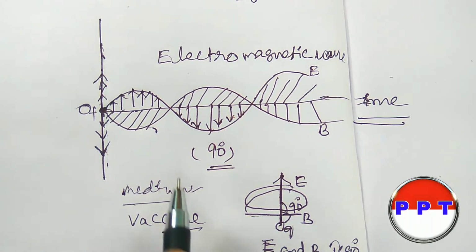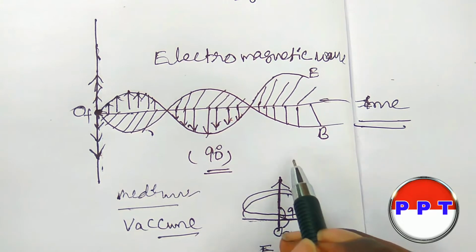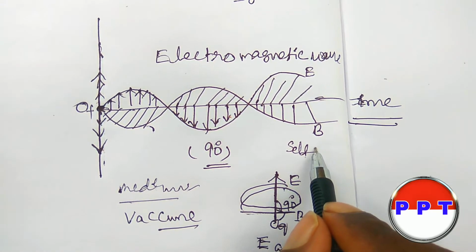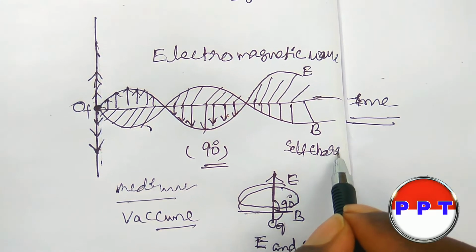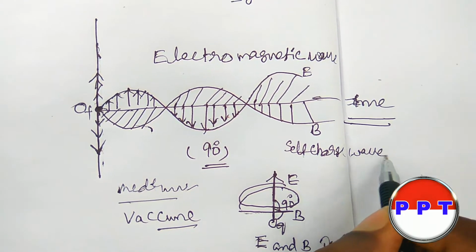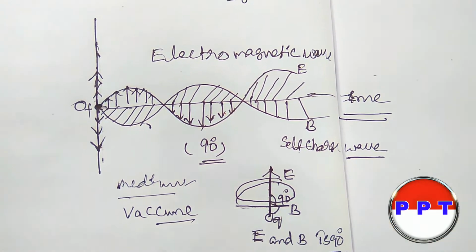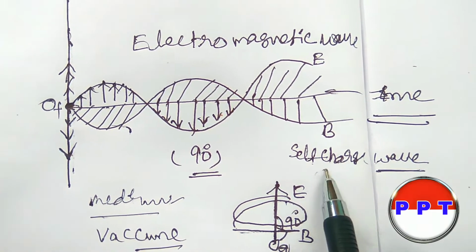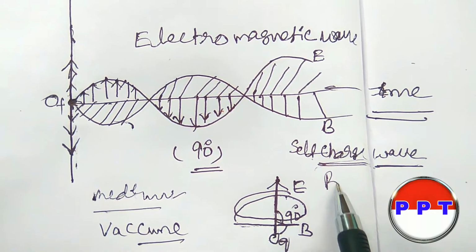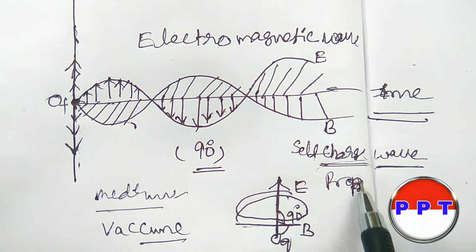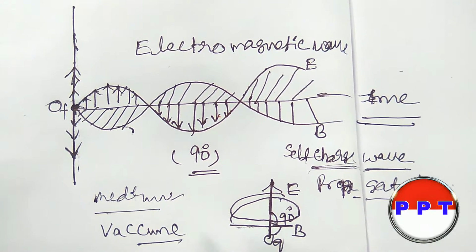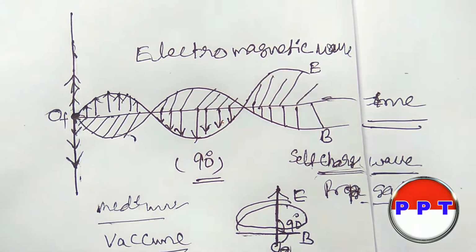These electromagnetic waves are self-propagated waves. It means self-moving waves. They can propagate themselves.